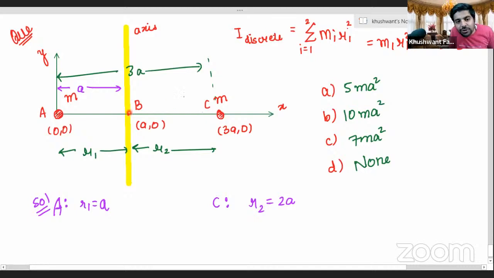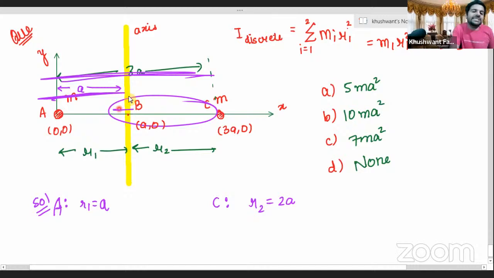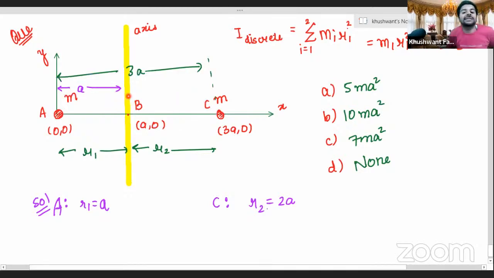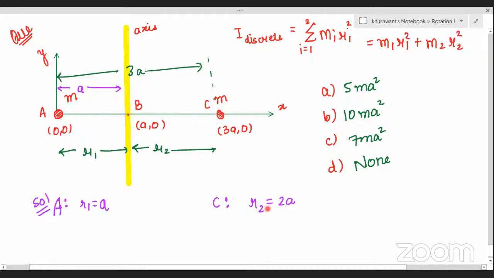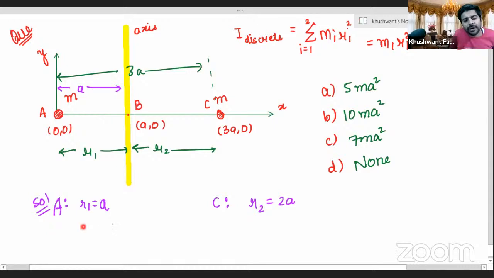And I am supposed to take this distance BC. This is 3A, this is A. Distance BC will be 3A minus A, that is 2A. That is how Makesh told us, sir, R2 is 2A. Am I correct, Makesh? Yes, sir. Okay, great. What are the masses given, sir, for both? M. For both of them, M.